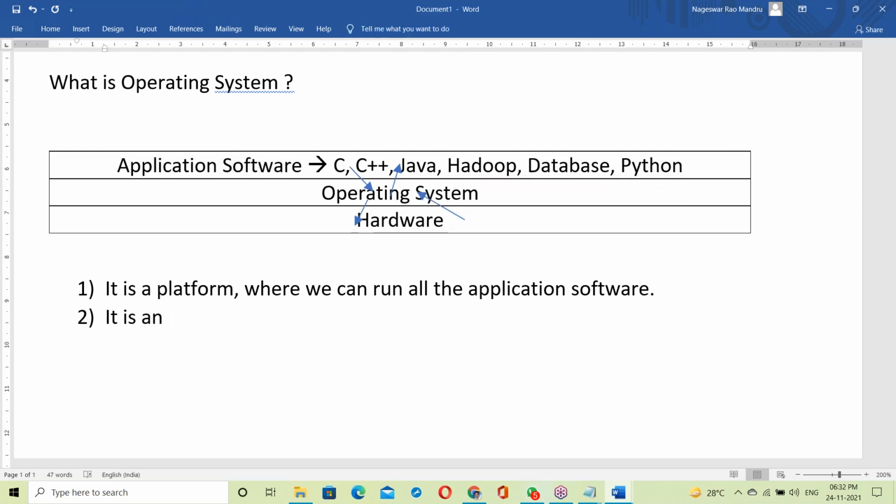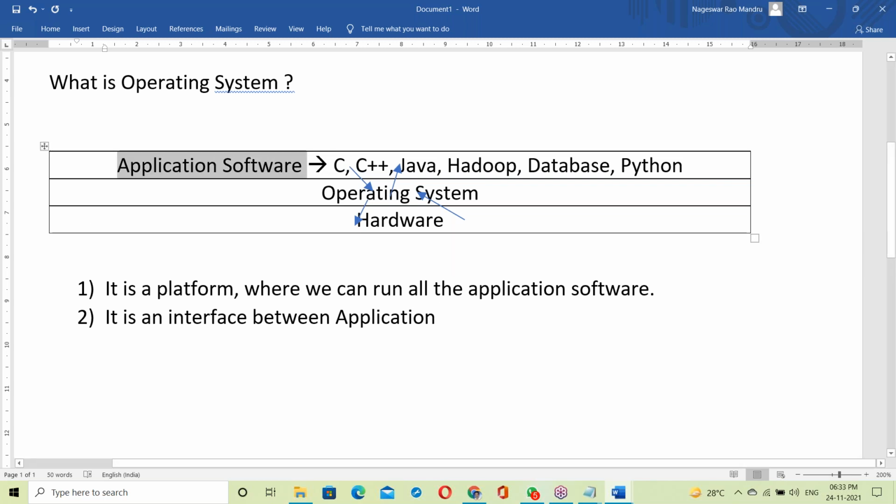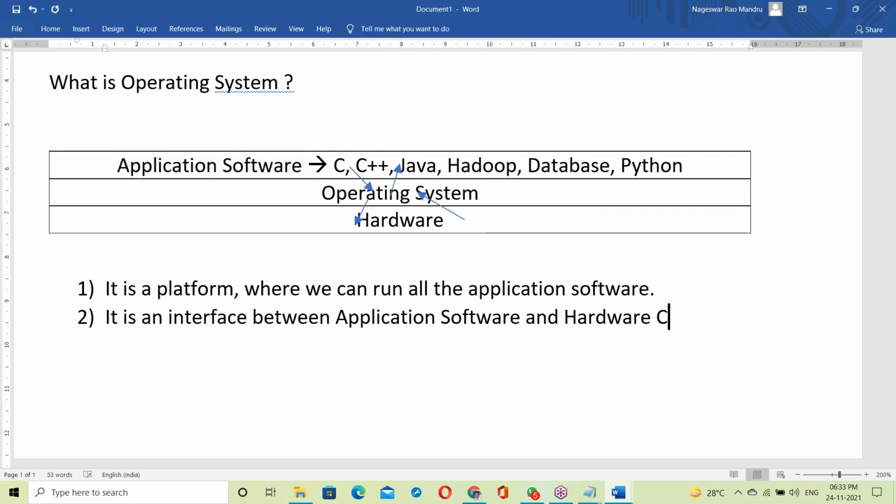Next point, it's an interface between application software and the hardware layer. OS is an interface between application software and hardware components.